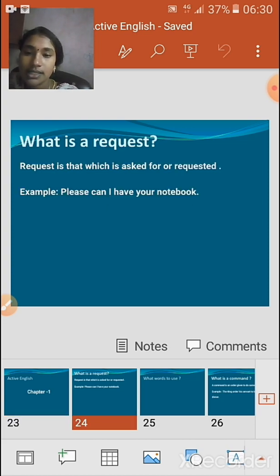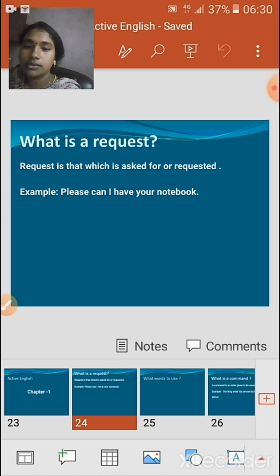Request is that which is asked for or requested. You are asking in a pleasing manner. When you request for something, you always use the word please. For example, please can I have your notebook? So this is a request. You're asking for something you need in a polite manner. That is called a request.